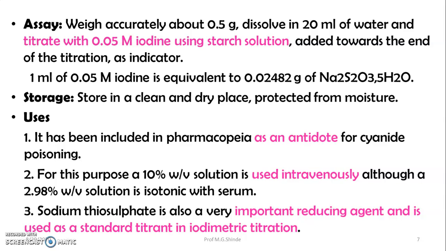Uses: it is useful as an antidote. The 10% solution is used intravenously, although a 2.98% weight per volume solution is isotonic with the serum. It is also useful as a very important reducing agent and is used as a standard titrant in iodometric titrations.